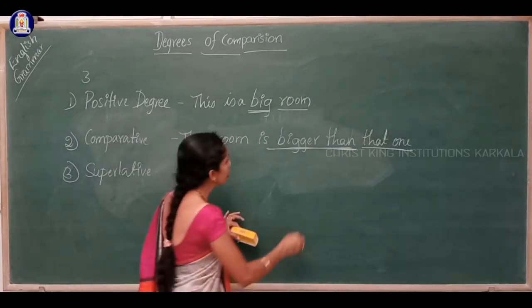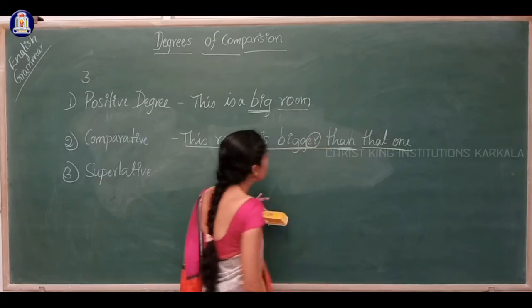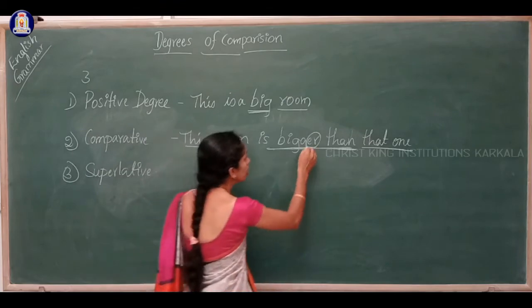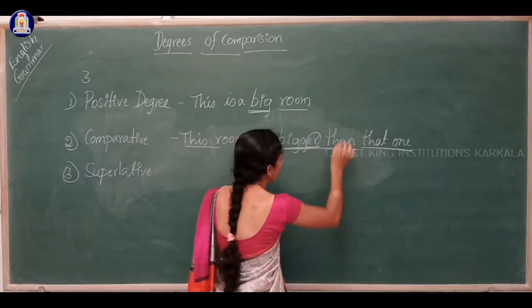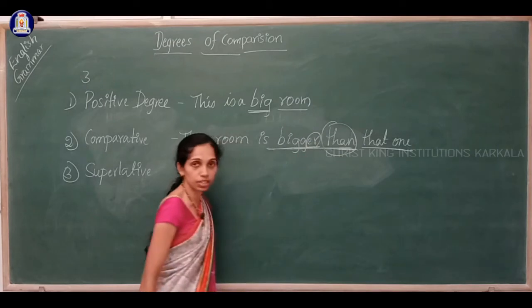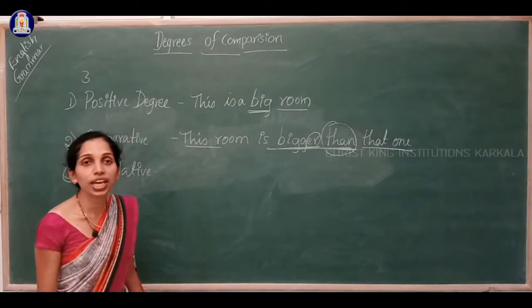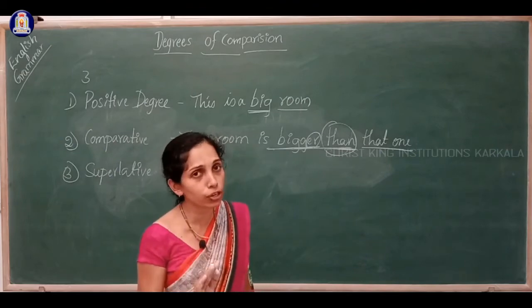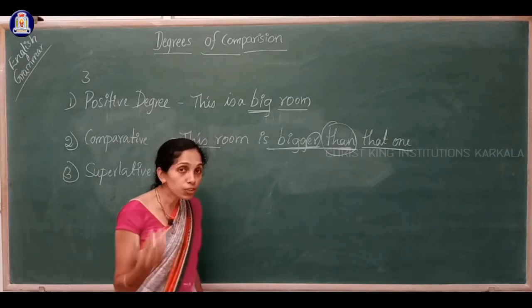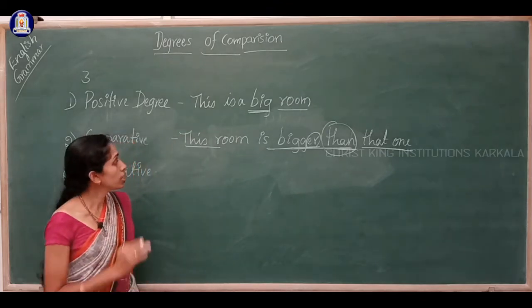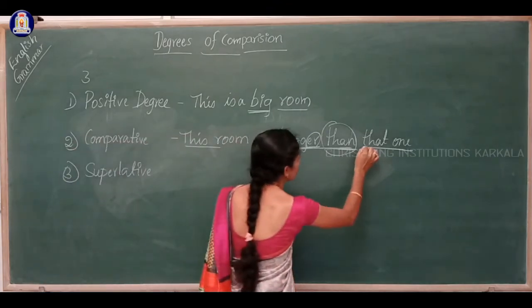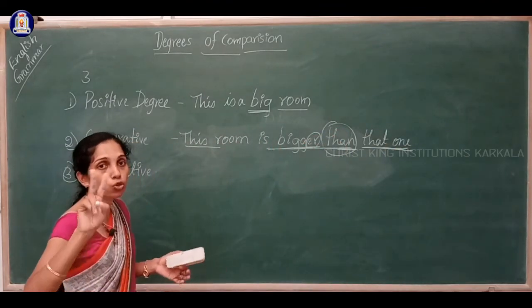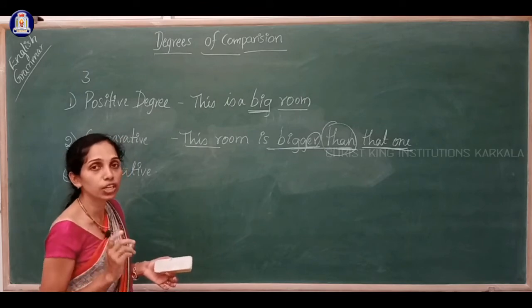So what did we add here? Here we have added ER, okay, bigger than. So ER is added here and than is referred. Without than we cannot compare. Than is the compulsory word we have to use in comparative degree, which is used to compare things. So this room is bigger than that one. So this is another room we need in comparative degree. The two things or two places or two persons we need to compare.